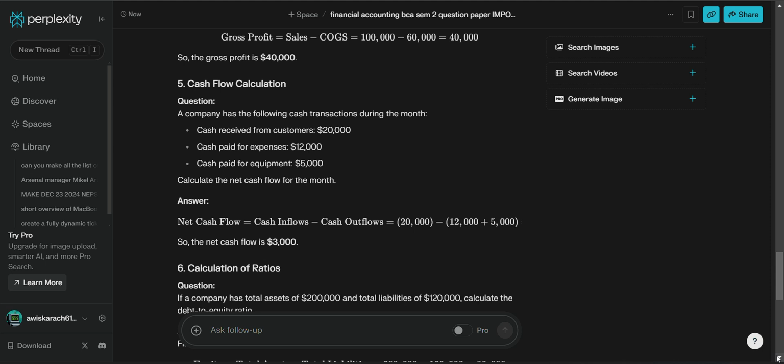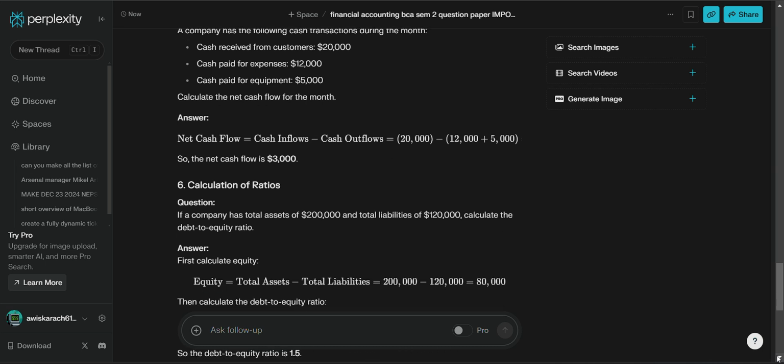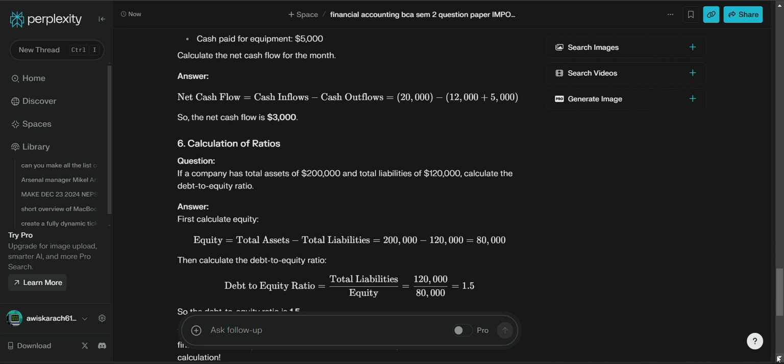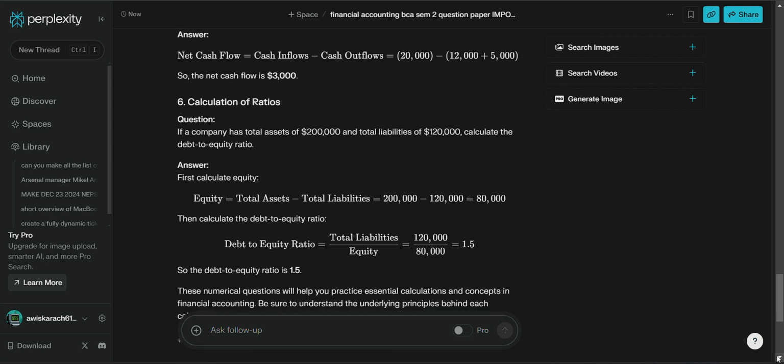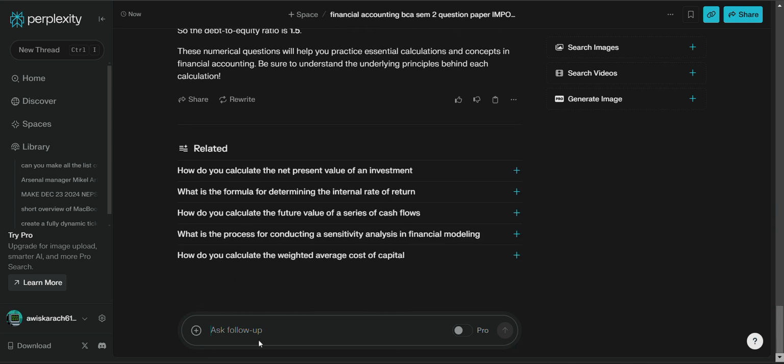Now the ratio calculation. A company has total assets of 200,000 and liabilities of 120,000. Calculate the debt to equity ratio. To calculate the debt to equity, equity equals total assets minus total liabilities, net equity. Now total liabilities by total equity is the debt to equity ratio.